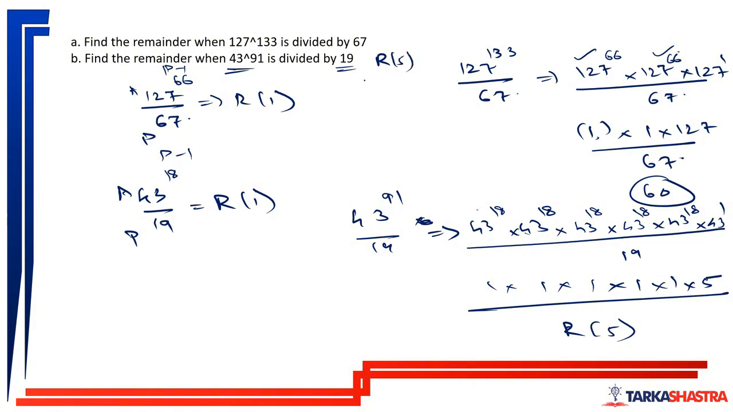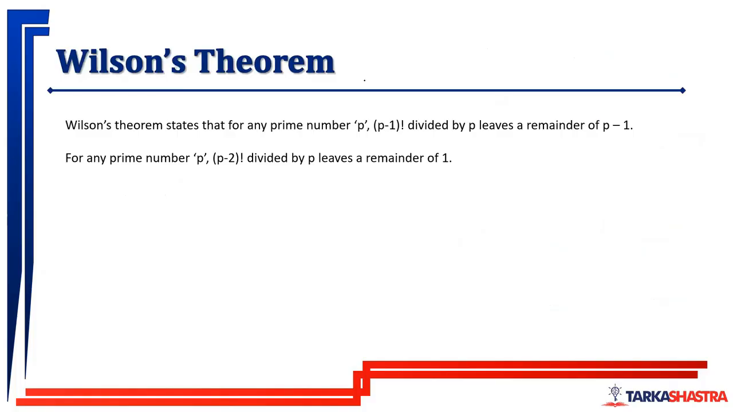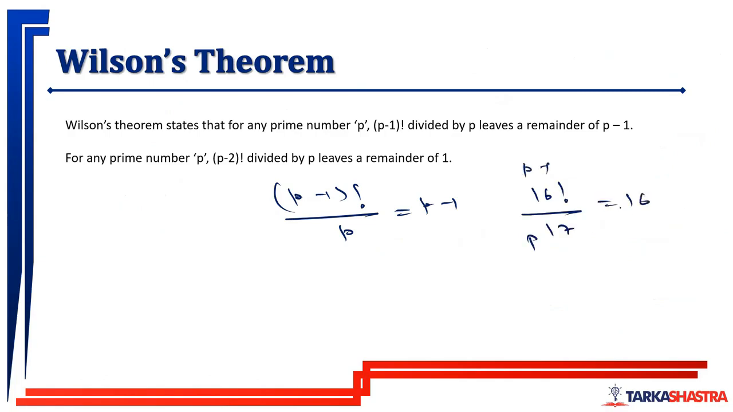Okay. Moving forward to Wilson's theorem. This is the last theorem. Wilson's theorem states that for any prime number P, (P minus 1) factorial divided by P leaves a remainder of P minus 1. For example, 16 factorial divided by 17. So this is your P, this is P minus 1, so this will leave a remainder of 16.